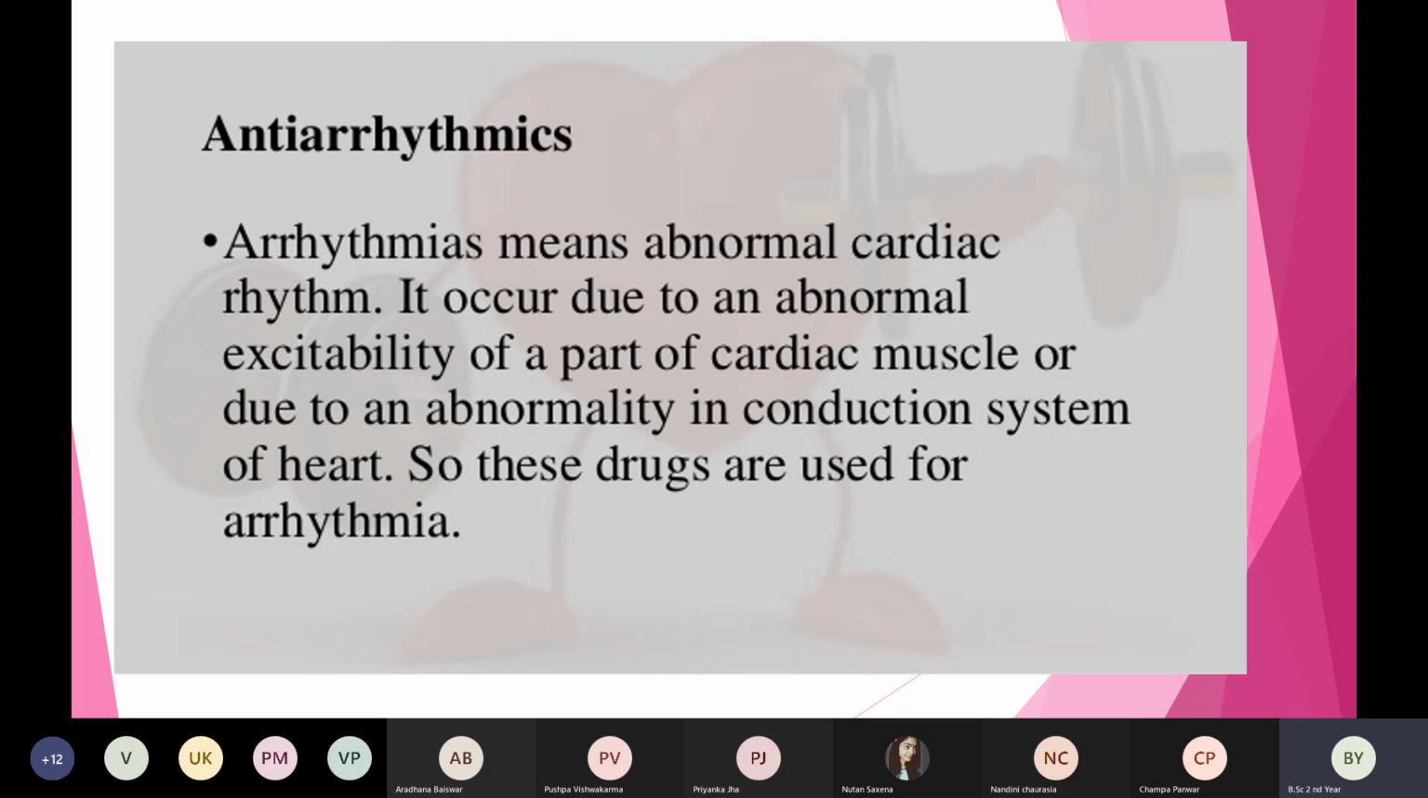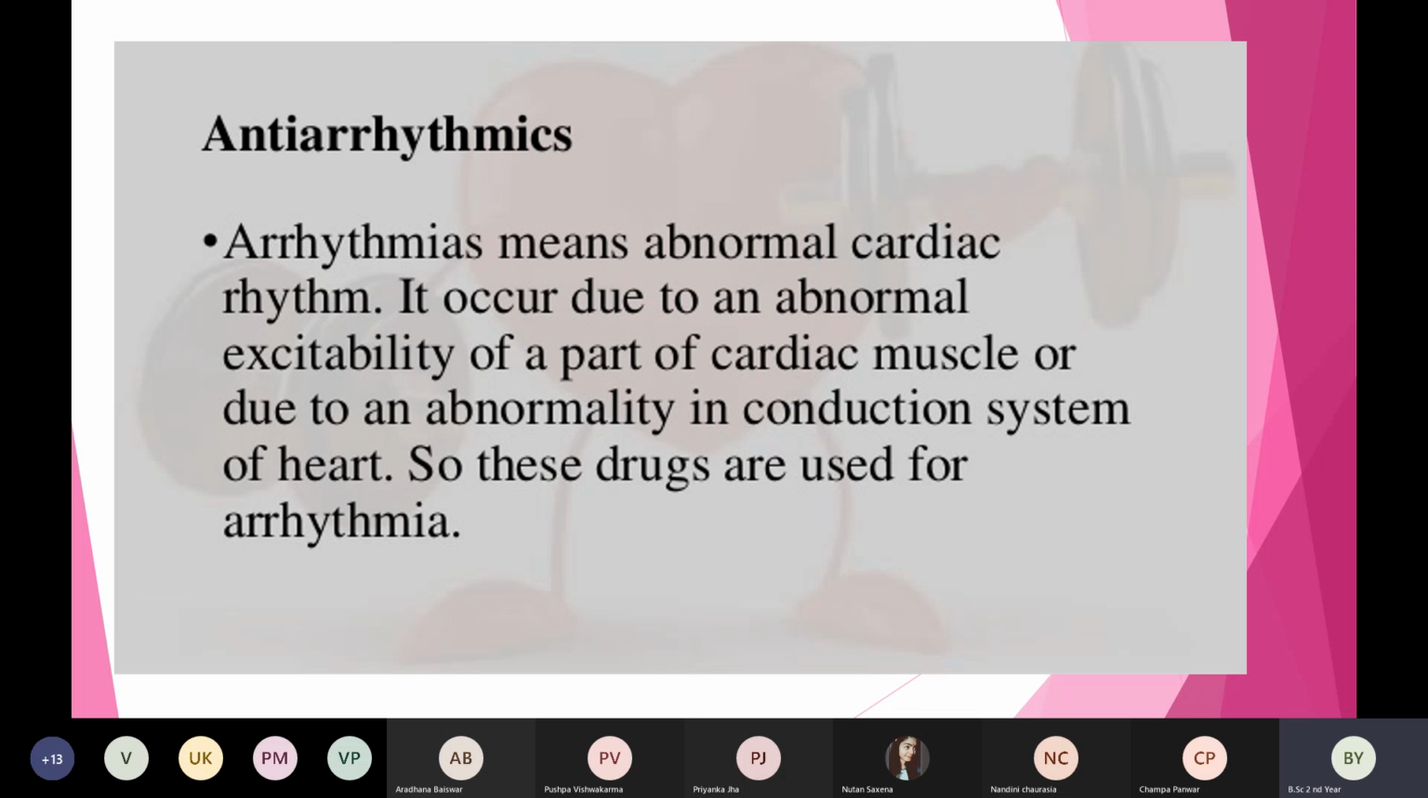Okay, so from SA node, for example, the electrical signal has to go to the AV node. So between SA node and AV node, there can be some block, there can be some congestion in between. So the electrical signal is not going in a proper manner, it is not going in a proper channel. Because of that, the patient can have abnormal heart rhythm. And in such patients, we will give medicines or drugs for treating arrhythmias. We call them anti-arrhythmic agents.